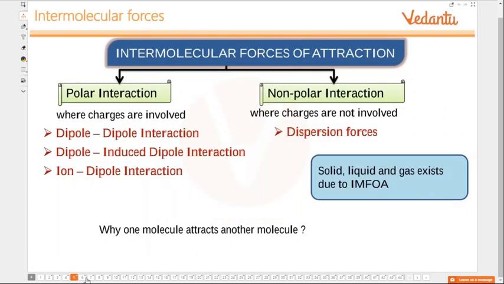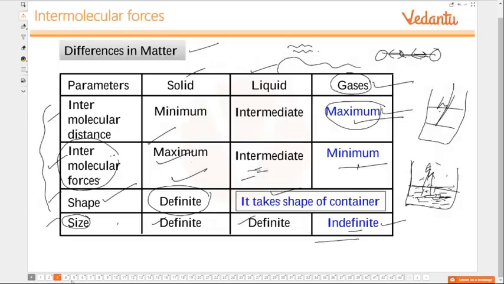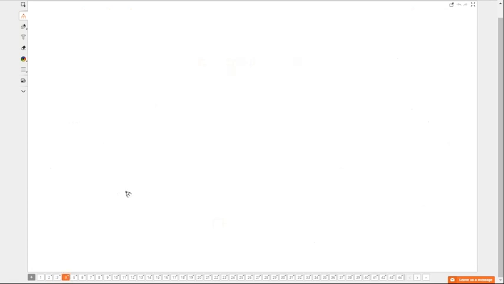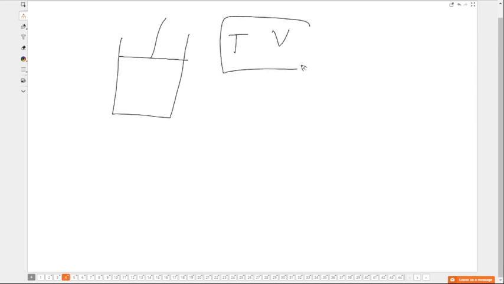Why does the volume change with temperature? That is the question, isn't it? We are going to study the laws related to the temperature-volume relationship, Charles' law. What happens is, when you increase the temperature, the molecules acquire more kinetic energy. Kinetic energy is directly proportional to temperature.